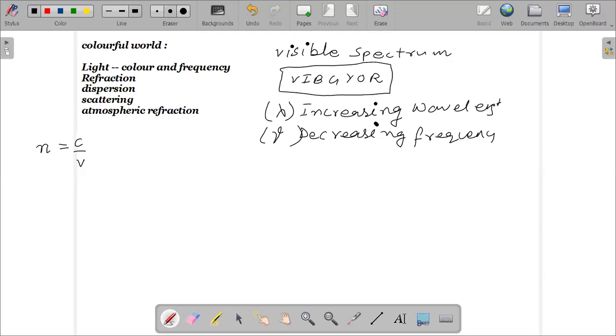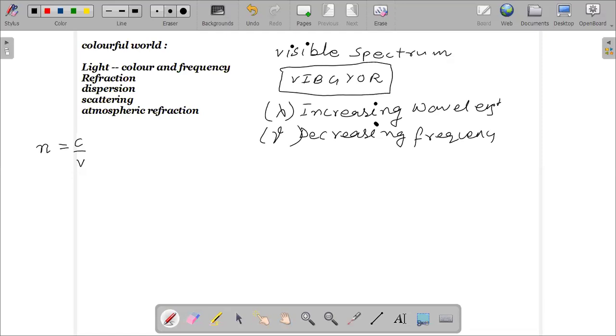So can we say that all the colors will have the same refractive index for any material? No, sir. All the colors don't have the same refractive index, as they travel with different speeds in a medium. So they have different refractive indices.